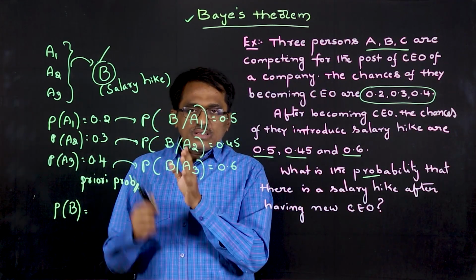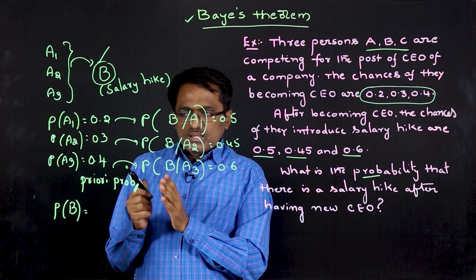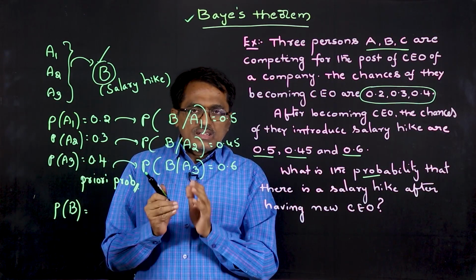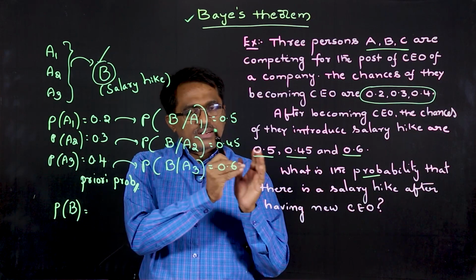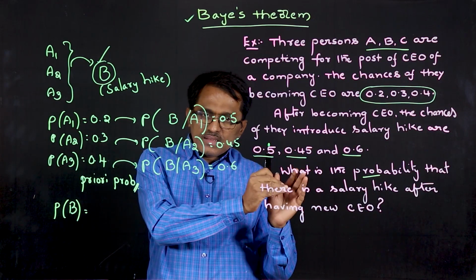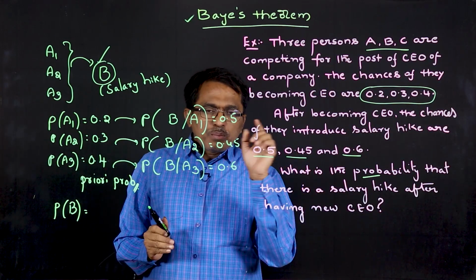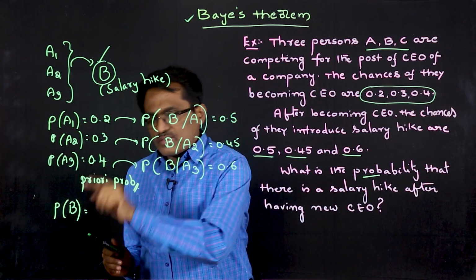How to find P of B? Here there are three cases, right? One is the first one becoming CEO and taking a decision. Similarly, the second one becoming CEO and taking the decision. And the third case is the third one becoming CEO and taking the decision. All these are three possible cases because of which this will happen.